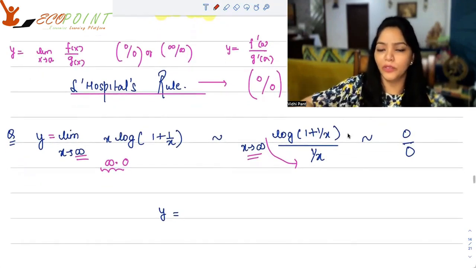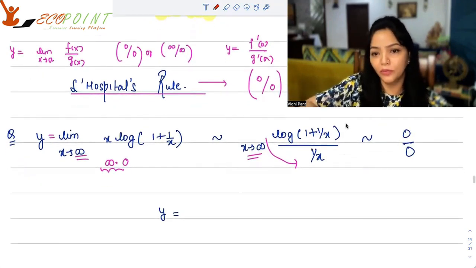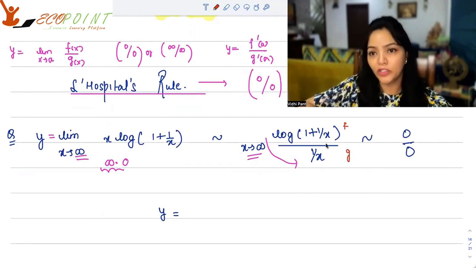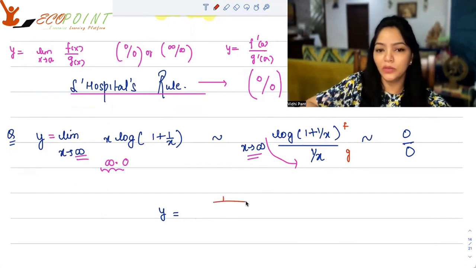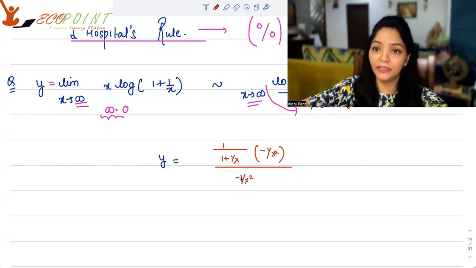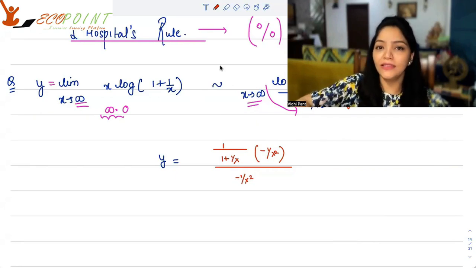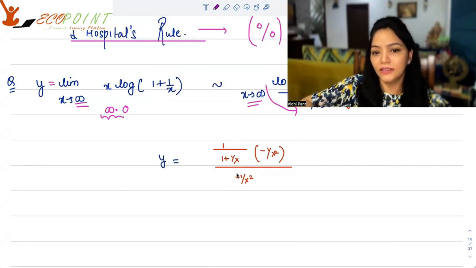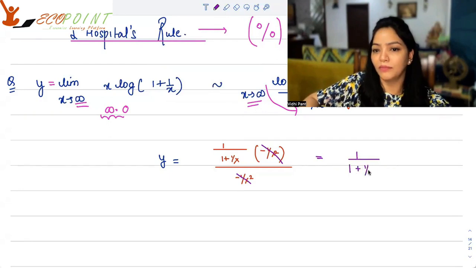So what do I have to do here? This is a 0 by 0 form. So this is my f, this is my g. I have to differentiate the numerator and differentiate the denominator, put the value x infinity. That's what I have to do here. So differentiating the numerator, you will get 1 upon 1 plus 1 by x. Chain rule will play its role. So minus 1 upon x square. And the denominator, you have to differentiate separately. And this cancels out, right? This will cancel out with this. What are we left with? 1 upon 1 plus 1 by x.